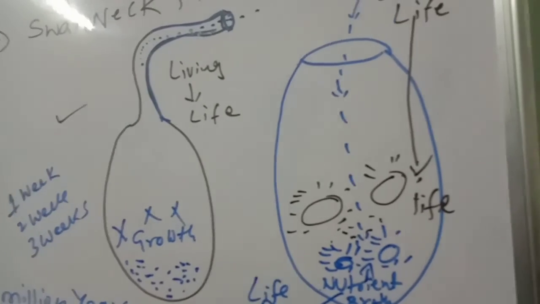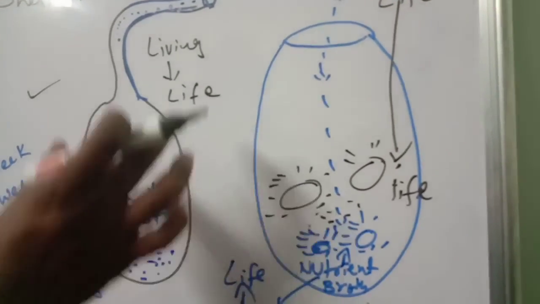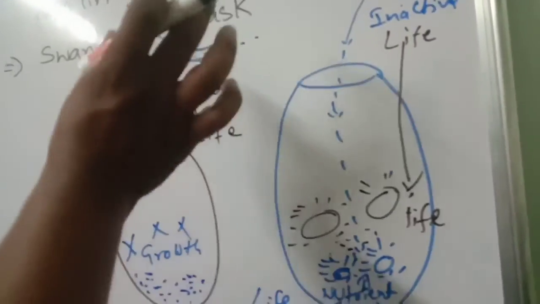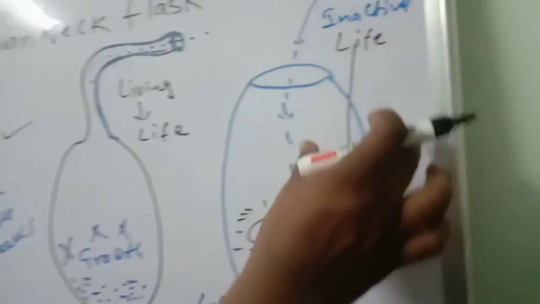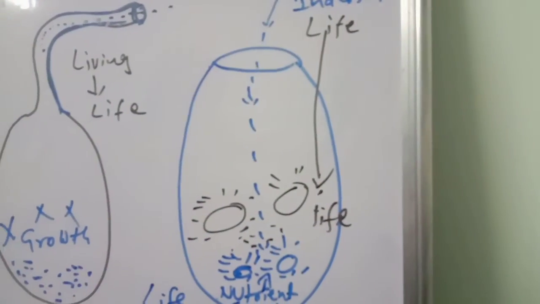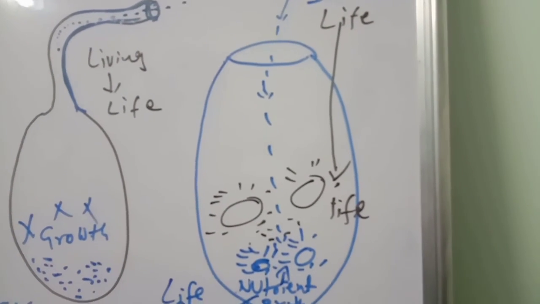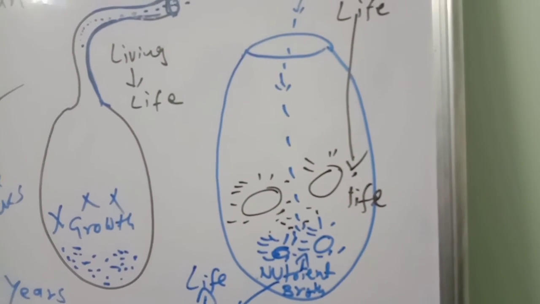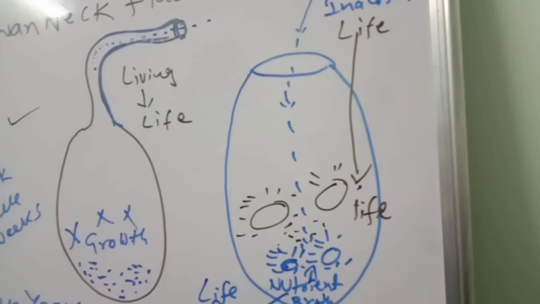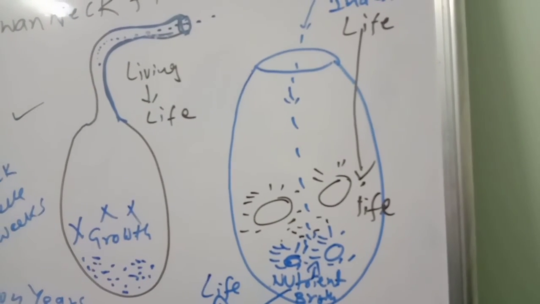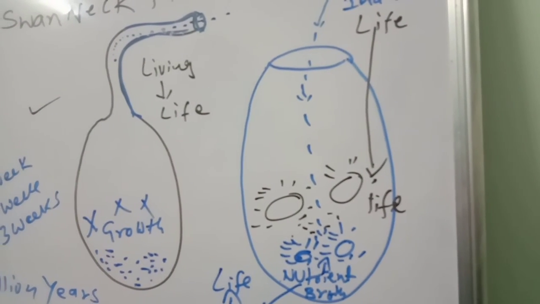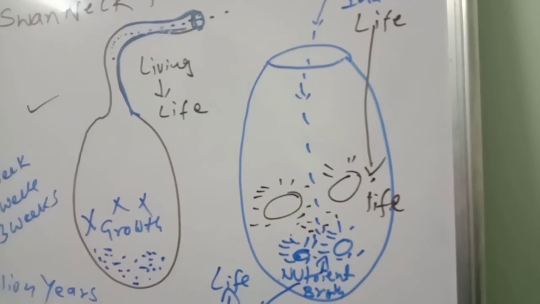So what he confirmed is that living only will give life, non-living will not give life. Like that, by using the swan neck flask, Louis Pasteur confirmed that living only will give life, non-living cannot give life.